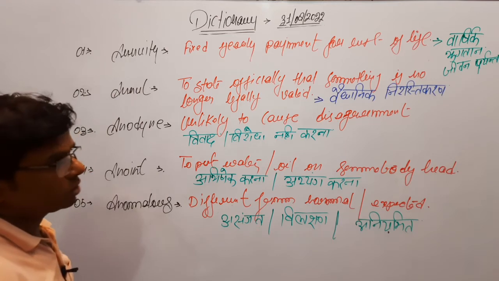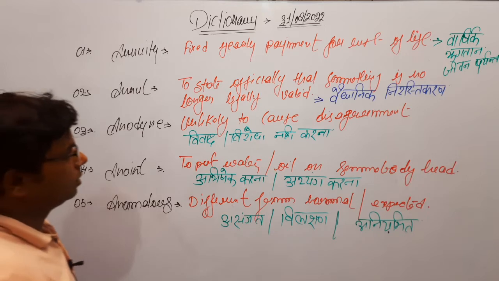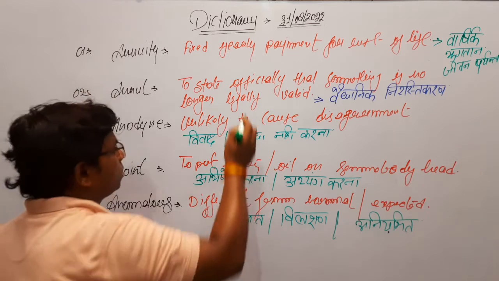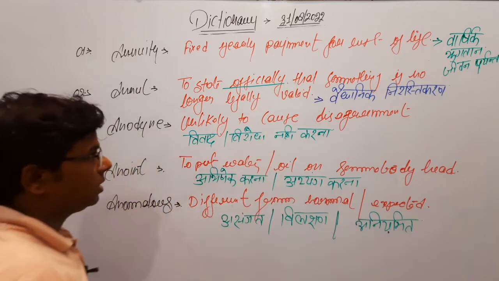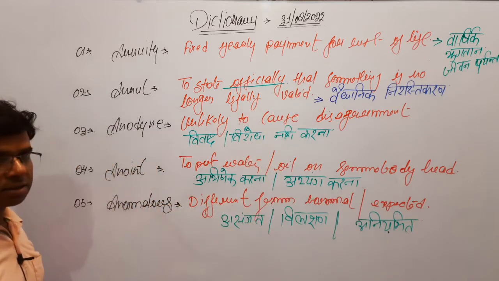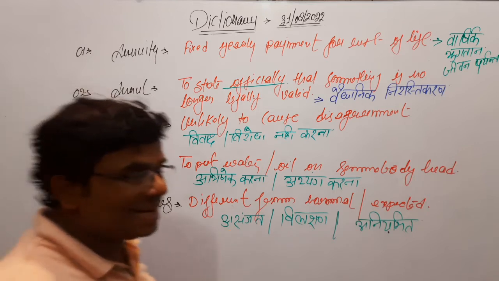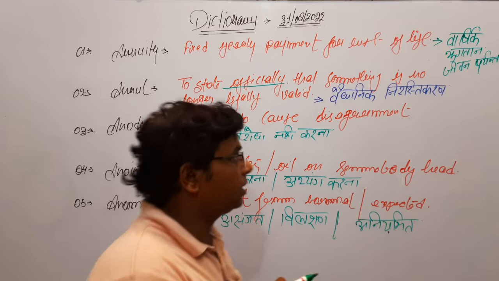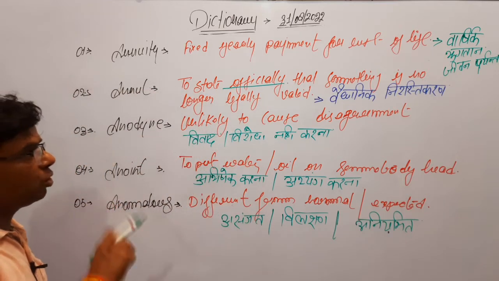वार्षिक भुगतान जीवन पर्यंत. Annul: to state officially. Please note down this word. It is not something informal; it is formal, official, where the legal foundation is present. To state officially that something is no longer legally valid.